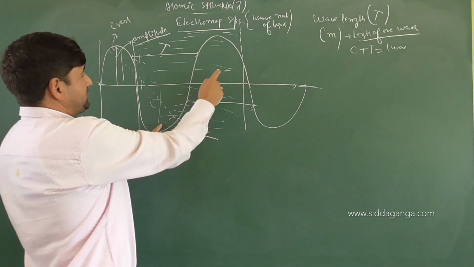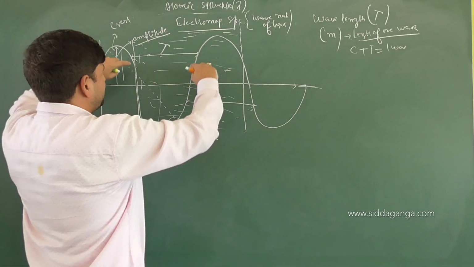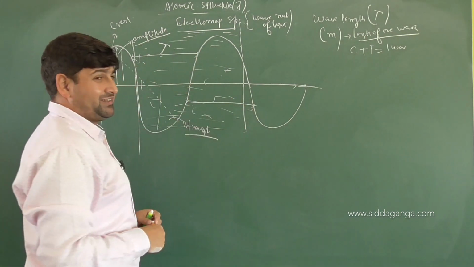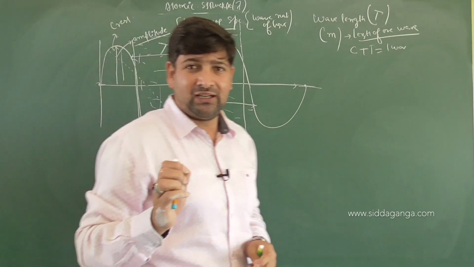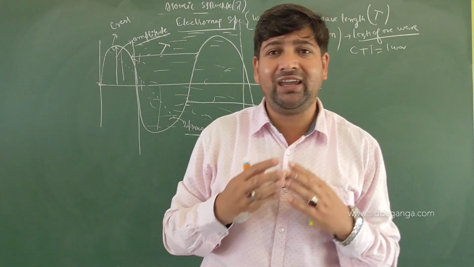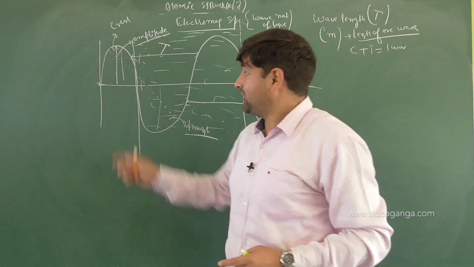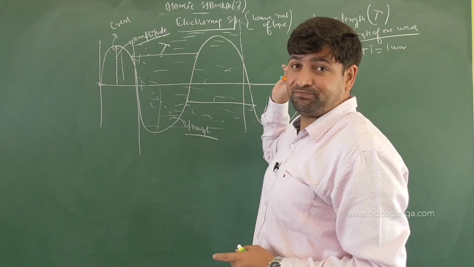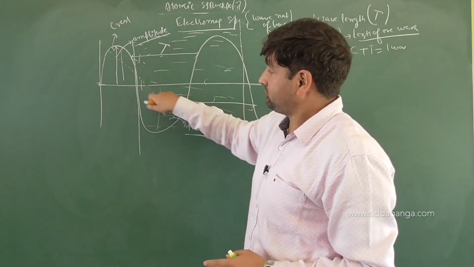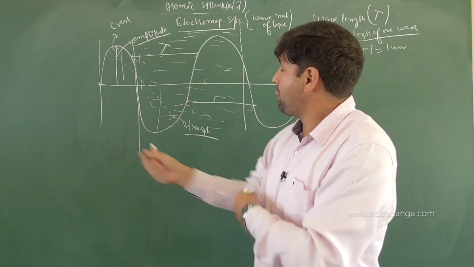You can add up one crest plus one trough, that will give you the distance between crest and trough. So the distance between two crests or two troughs is called wavelength. In simple and basic language, wavelength is the length of one wave, one wave in the whole medium. Clear? One wave, one crest plus one trough, is called wavelength. Good.